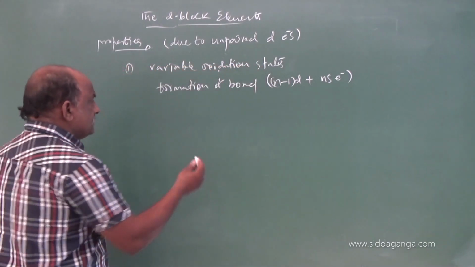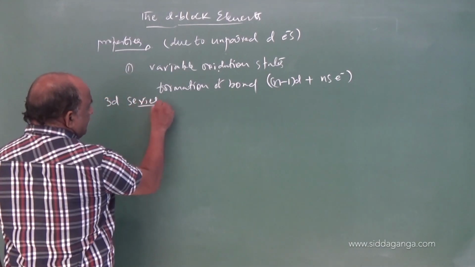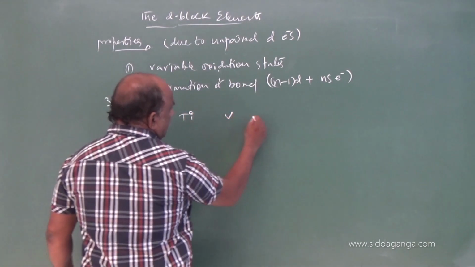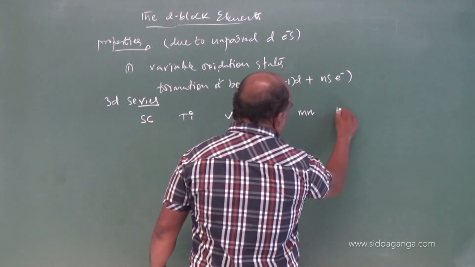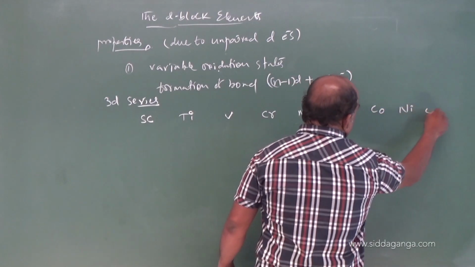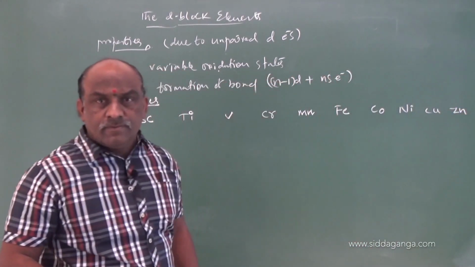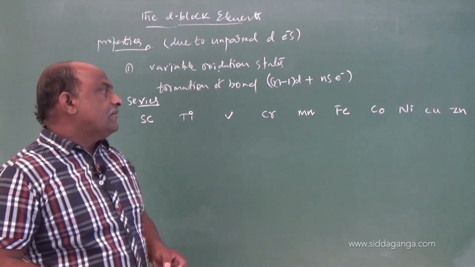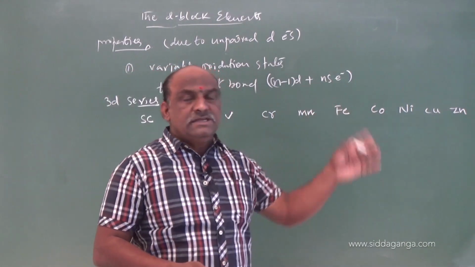Let us consider the general oxidation states of the 3d series. Already we know the 3d series: scandium, titanium, vanadium, chromium, manganese, iron, cobalt, nickel, copper, zinc.